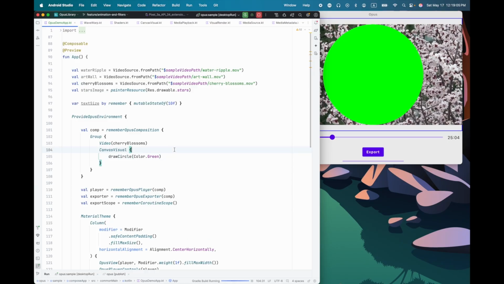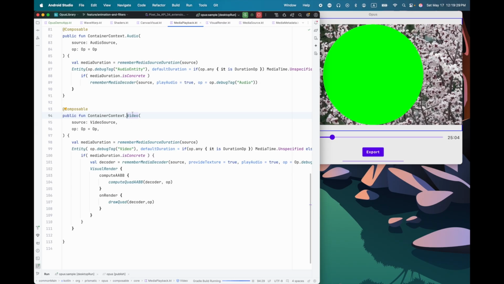So what I want to do instead is just show you how the Opus composable functions that we've been using are implemented, because there is a lower level public API that these are all built on top of. For example, if I look inside of video, this is using Entity, which is a very low level primitive.